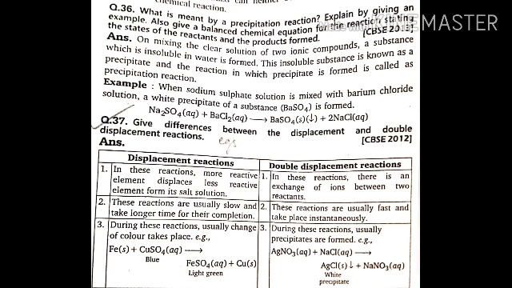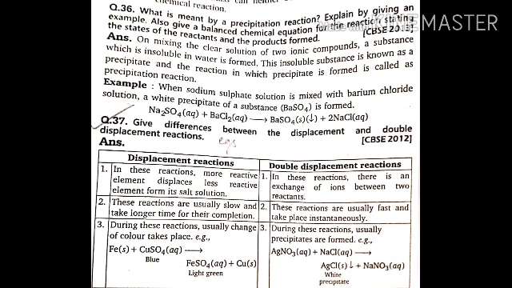Okay, the next question is, what is meant by precipitation reaction? That we have discussed when we were doing the double displacement reaction, right? The reaction in which a precipitate is formed, we call it a precipitation reaction. An insoluble substance will be formed, that we call a precipitate. Explain by giving an example. You need to write an example. The common example is between sodium sulfate and barium chloride. That reaction is given in your textbook. Study it. You need to write the state in which each molecule is present over there also.